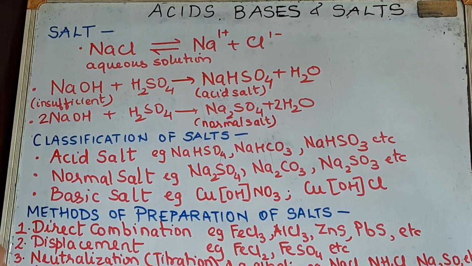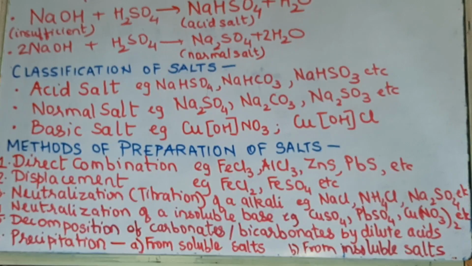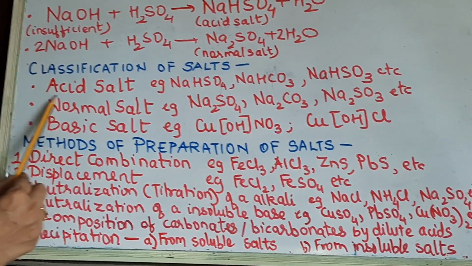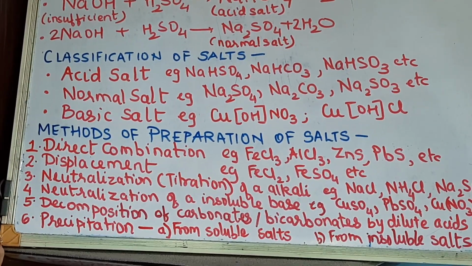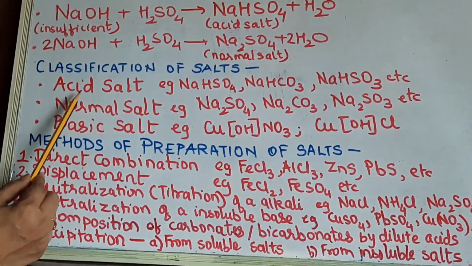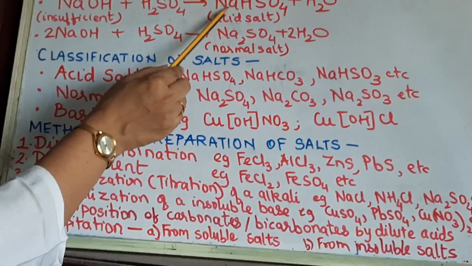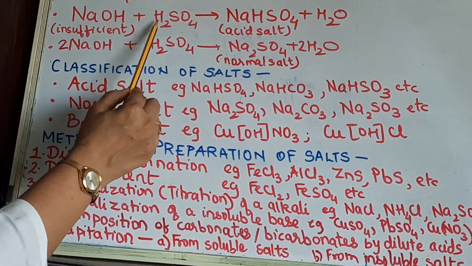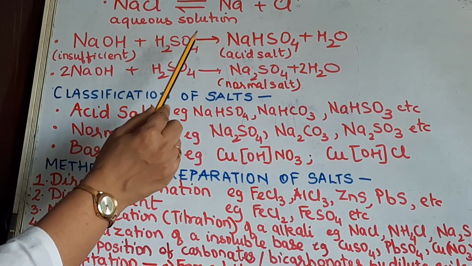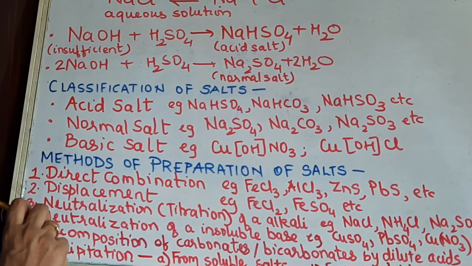Now we'll have a look at the classification of salts. Salts are generally classified into acid salt, normal salt and basic salt. First let us understand what an acid salt is. Here I have labeled this as acid salt. So you can say that an acid salt is formed by the partial replacement, because only one hydrogen is getting replaced, of the hydrogen ions of an acid by a basic radical, that is either a metallic ion or an ammonium ion.